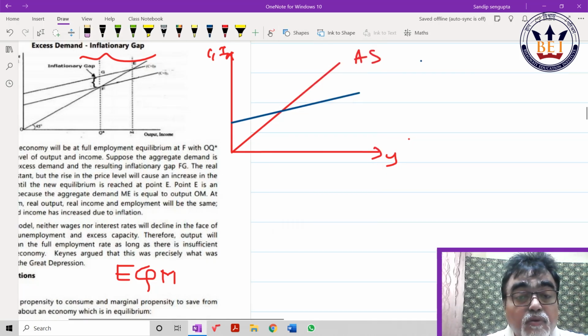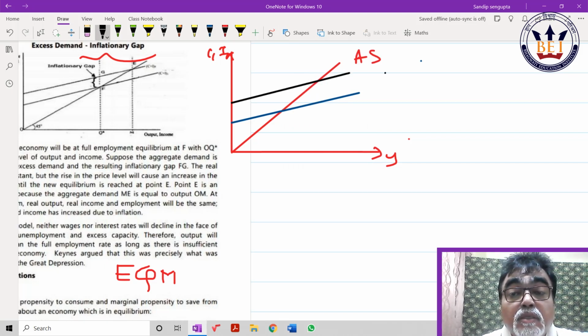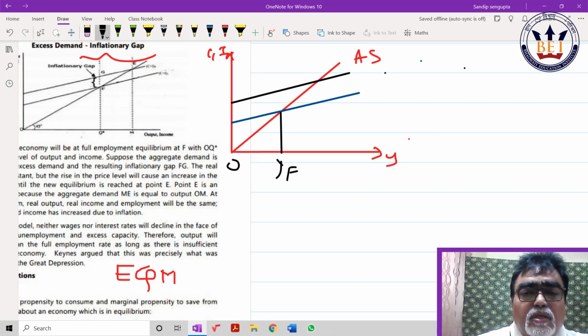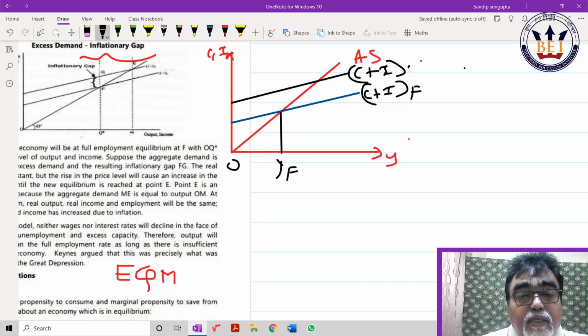YF, full employment. C plus I, it is F. C plus I, it is potential. Full employed goods and services is A. But all of a sudden demand in the economy is this. But full employment is here. Demand is here.